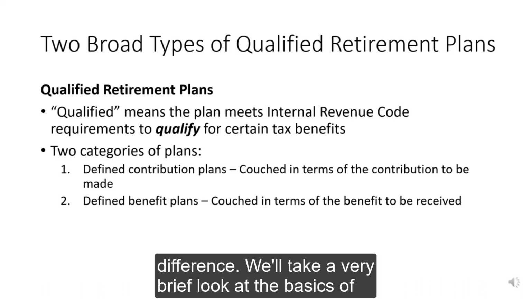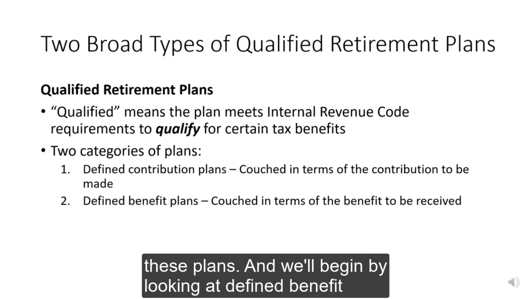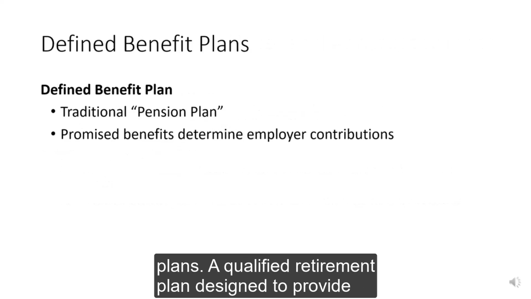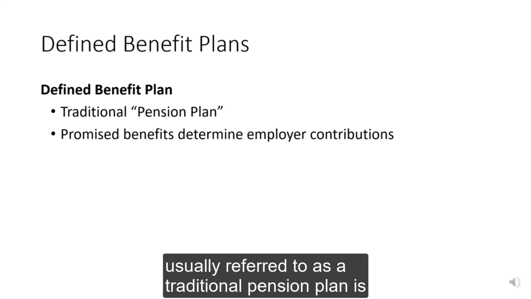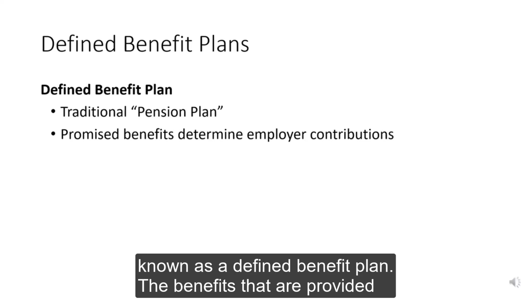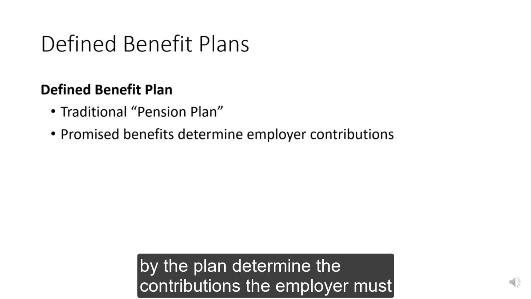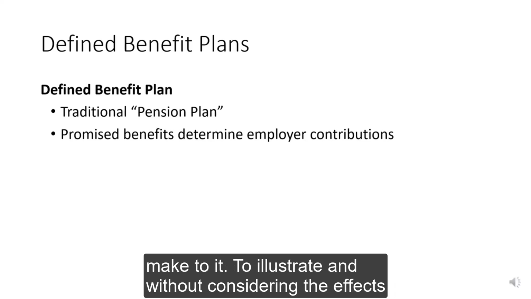We'll take a very brief look at the basics of these plans, and we'll begin by looking at defined benefit plans. A qualified retirement plan designed to provide participants with a definite benefit at retirement, a plan usually referred to as a traditional pension plan, is known as a defined benefit plan. The benefits that are provided by the plan determine the contributions the employer must make to it.